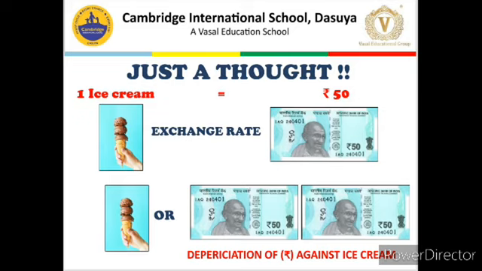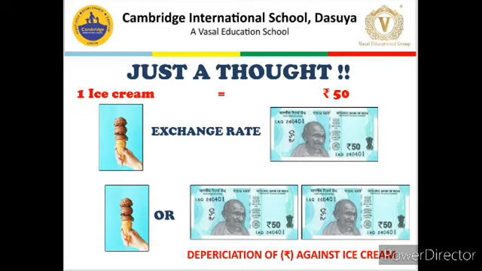So, what is the other way of saying this same very situation? The other way is that rupee has become cheaper. आइसक्रीम अगर महंगी हुई है तो रुपया सस्ता हुआ है. Got my point? So, this is the situation which we will study today. What happens now? Exchange this ice cream with the dollar. Earlier we were paying $1 for 50 rupees. Now we need to pay 100 rupees for $1. So, dollar has become expensive.